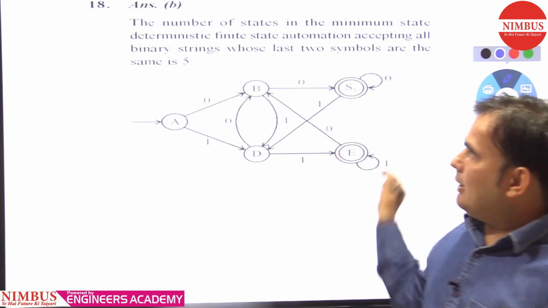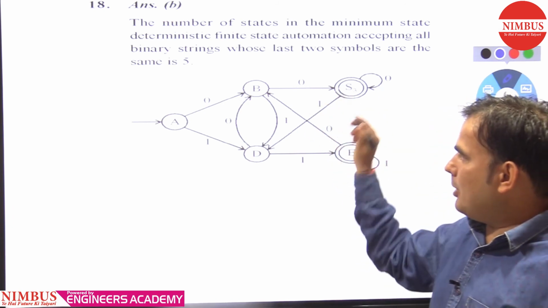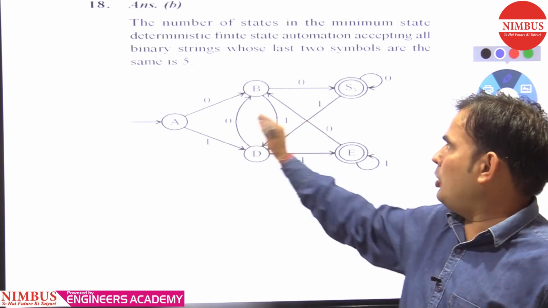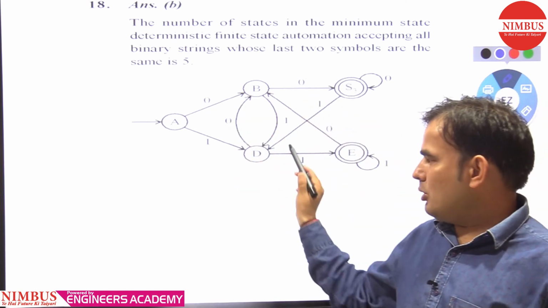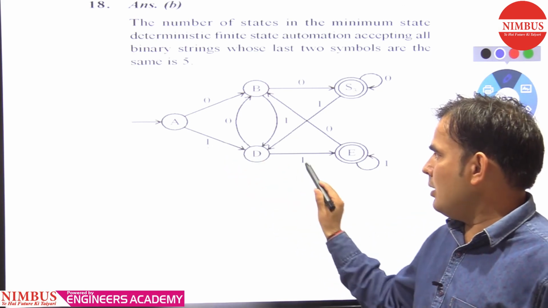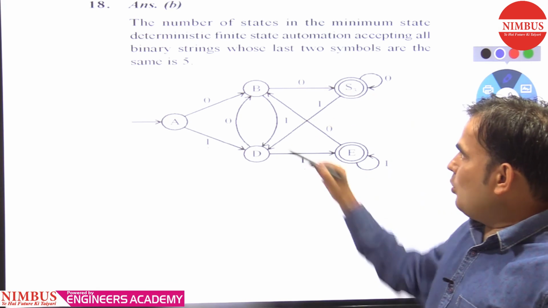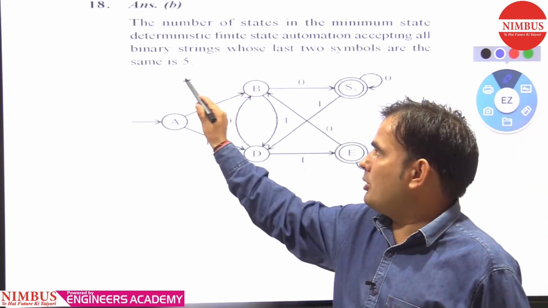So you can clearly see that what we made there is also shown here. The last two symbols are the same, 0 0, or the last two symbols may be 1 1. We need to make it a finite state automaton. So the total number of states is 5.